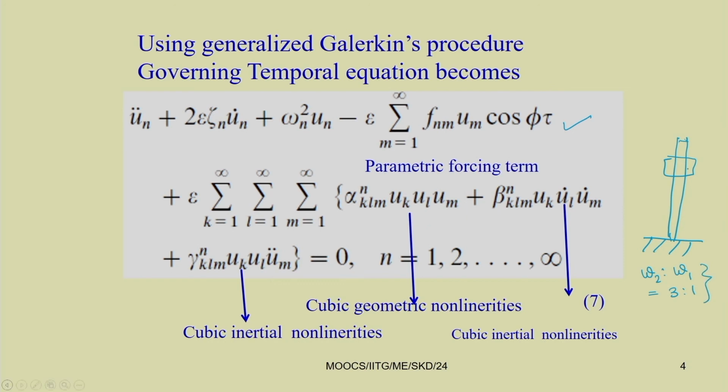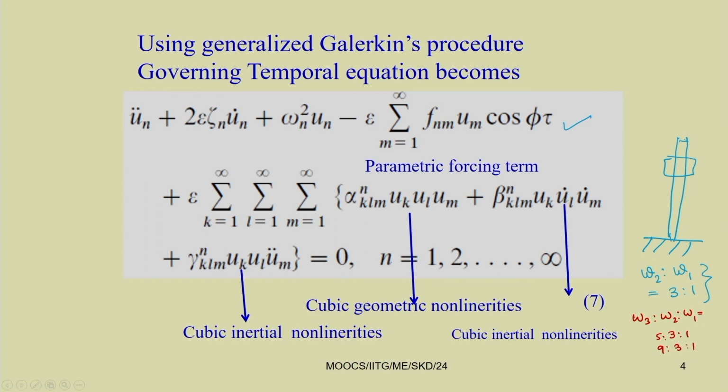By adjusting this, we can also have other relations. That means omega 3 to omega 2 to omega 1 can be 5 is to 3 is to 1. Similarly, we can get 9 is to 3 is to 1 also.